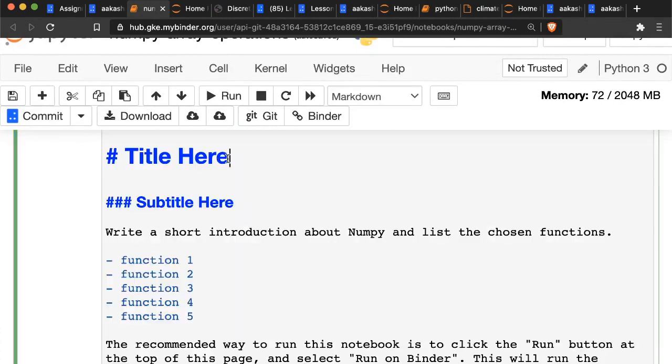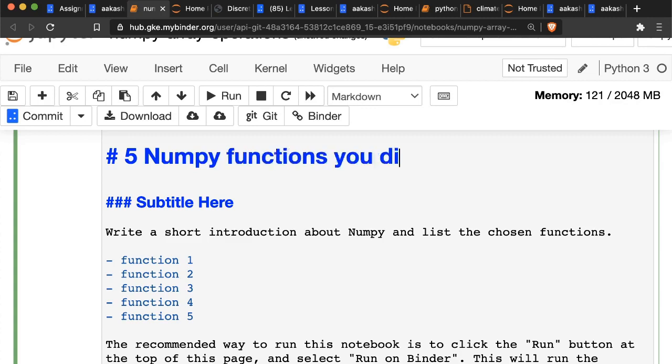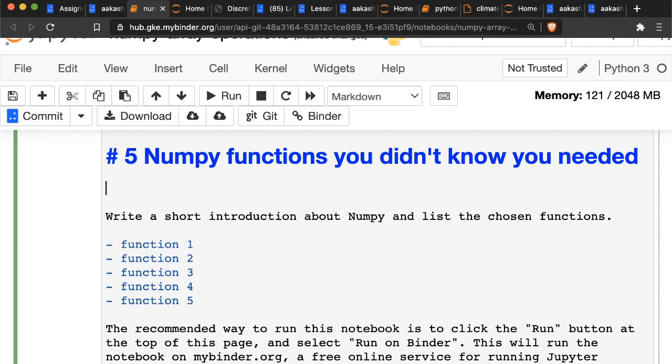So let's say I'm going to call it something like "Find NumPy functions you didn't know you needed." Basically, I'm going to pick some rare functions, and you can have a subtitle or not, it's up to you, but you should write a short introduction about NumPy.